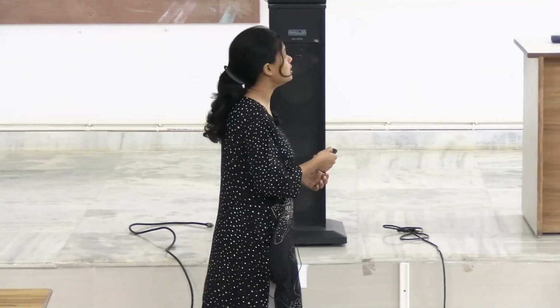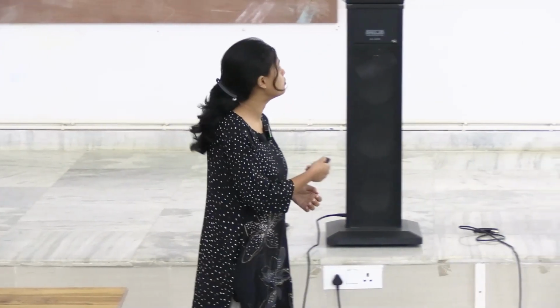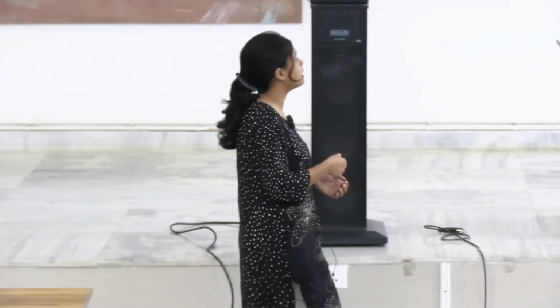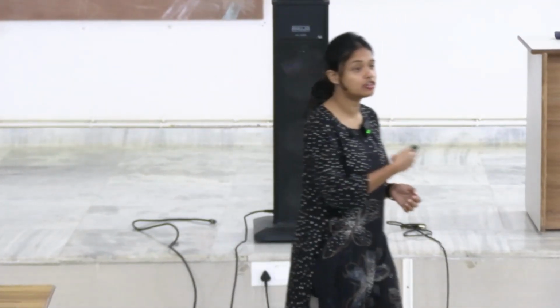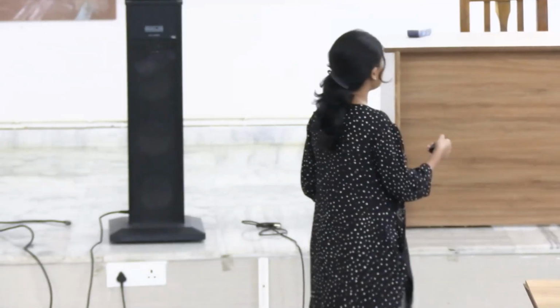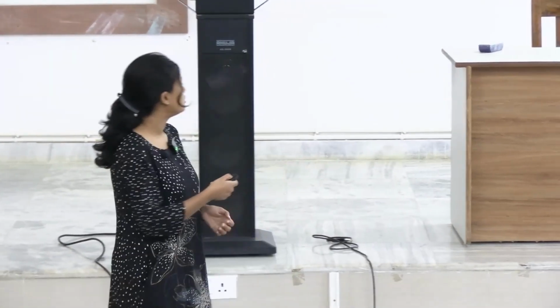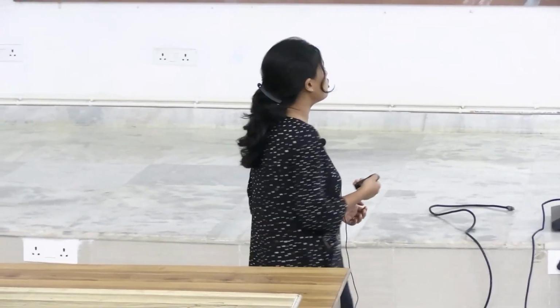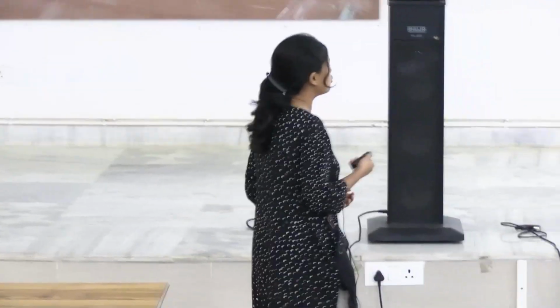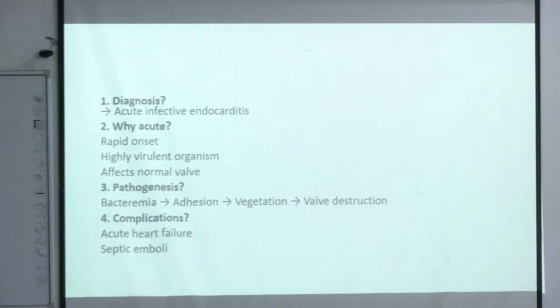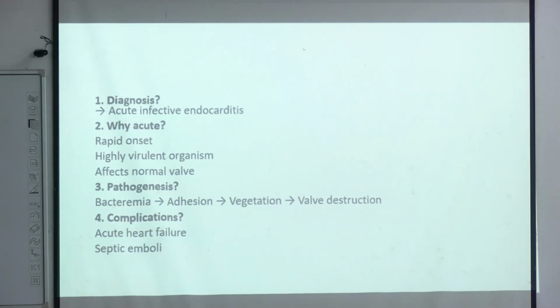First of all, here the patient presents with high grade acute fever, plus there is no prior heart disease, plus Staphylococcus aureus, a highly virulent organism, is found, plus a murmur is found. So clinically it is acute infective endocarditis with rapid onset and a highly virulent organism. It affects the normal valves, and the pathogenesis will be the five points that we discussed. Revise the pathogenesis once more.